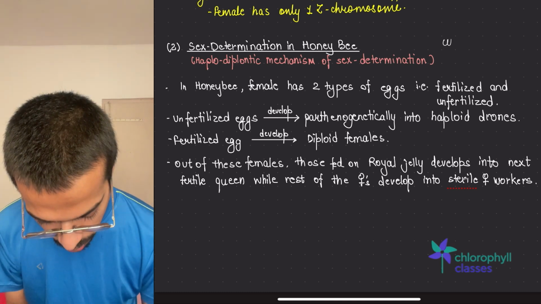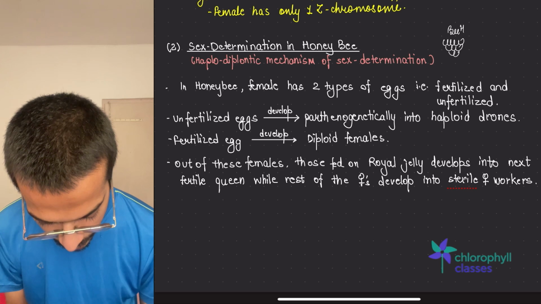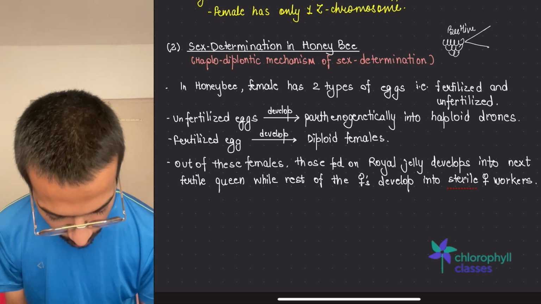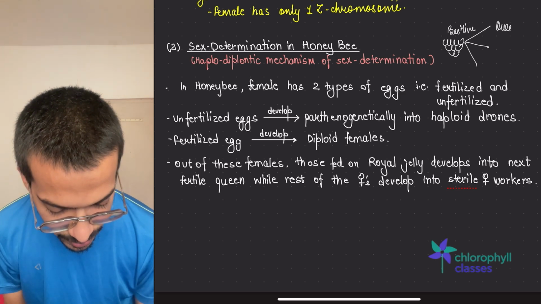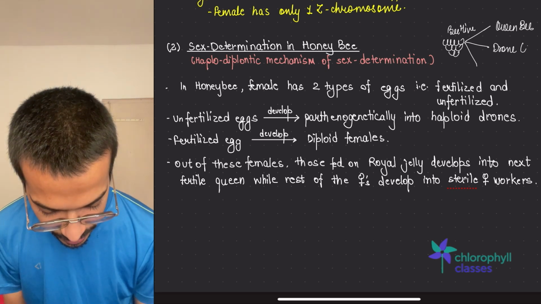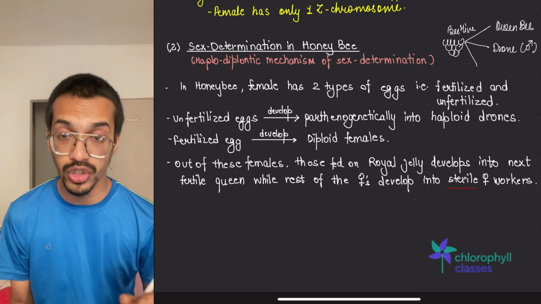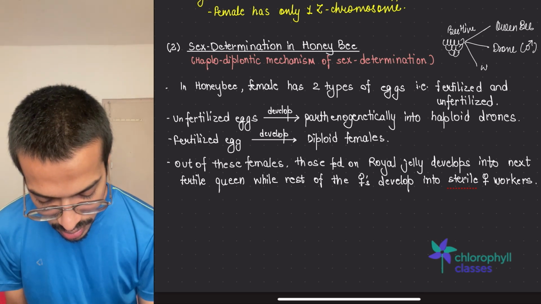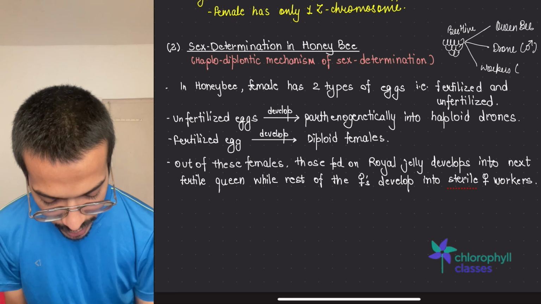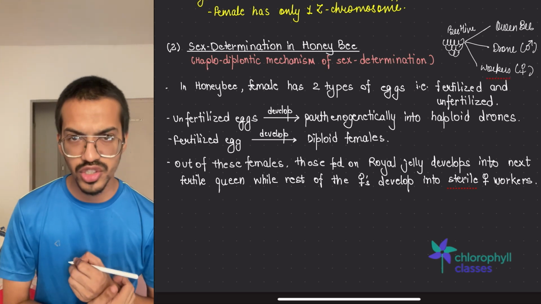So this is a beehive, and it has three different organisms. One is the queen bee, one is the drone. Drones are males, which will mate with the queen and give new progeny. And another is the workers. They are only females, and they are reproductively sterile.